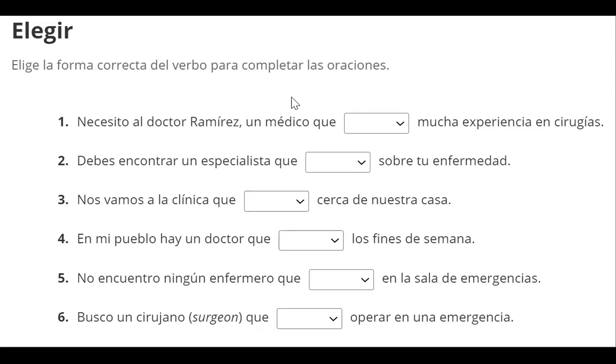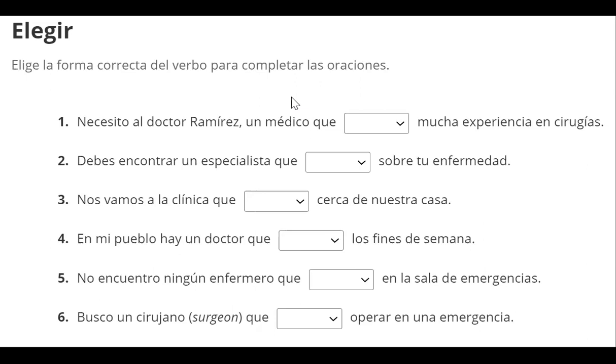And then the third one, if they just plain and simple don't exist. There isn't a doctor that specializes in shoulders. There isn't a restaurant around here that serves good, authentic Mexican food. So they just don't exist. There isn't a place. There isn't a thing. Whatever it is, if it's just plain and simple, there isn't any of them, we use the subjunctive when we modify that in a clause. So let's go through these.